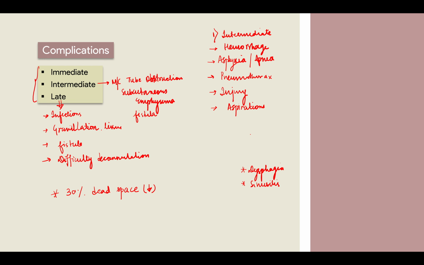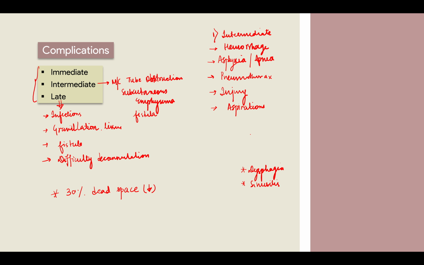Okay, and then obviously one thing more, that during expiration your chest expands, right? And your larynx also helps in the chest expansion, right? So your chest expansion will also be poor, so you will not be able to lift heavy weights and all. You're not allowed to bend so much because it can displace your tracheostomy tube, right? So these are all things, you're not able to cough even, right?